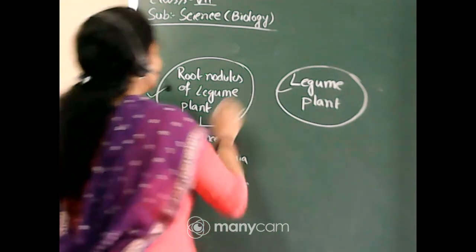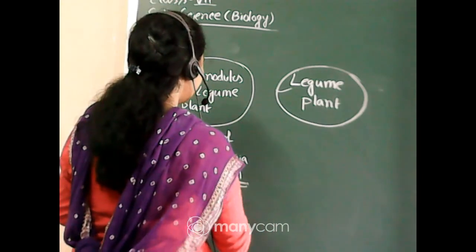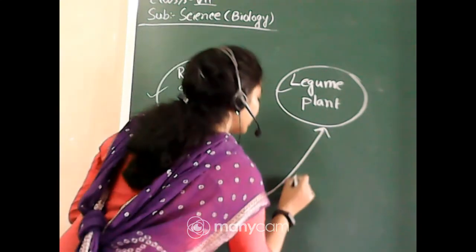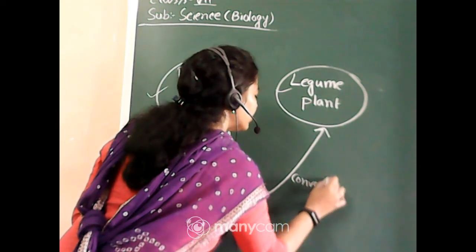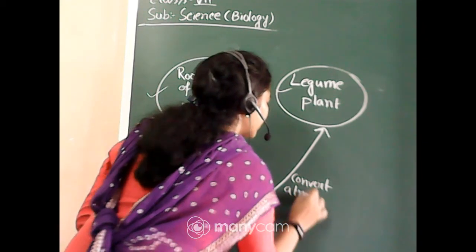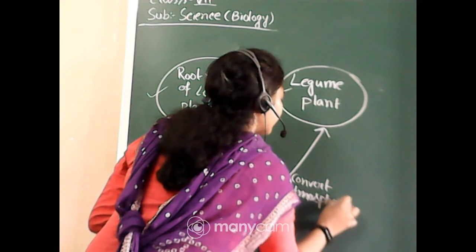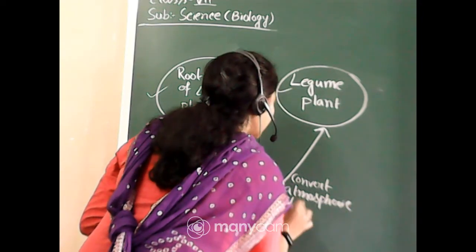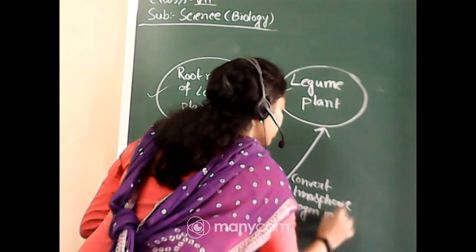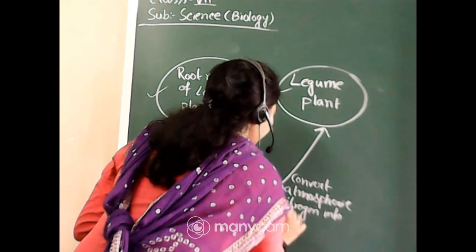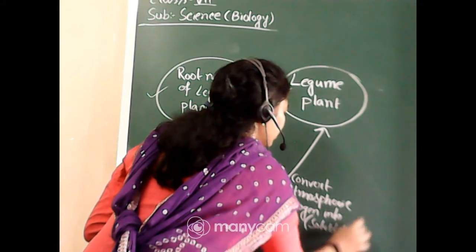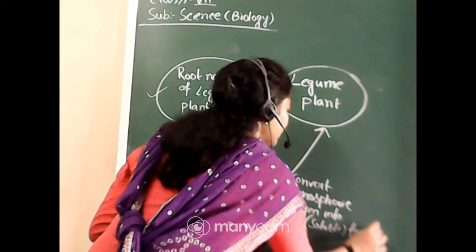Okay, so here the bacteria present in the root nodules, they convert atmospheric nitrogen into usable form or soluble form, isn't it?